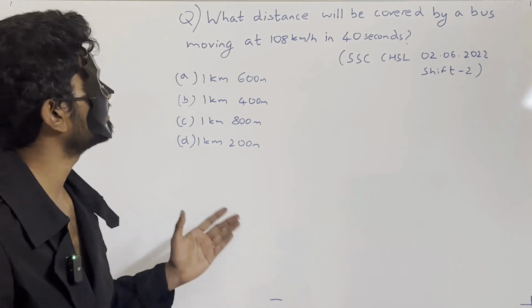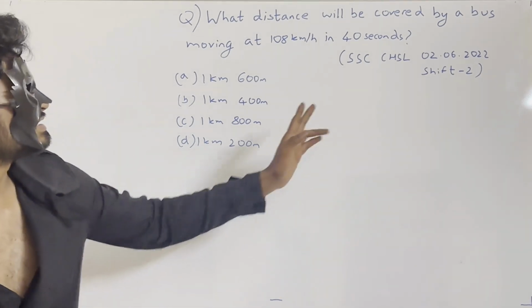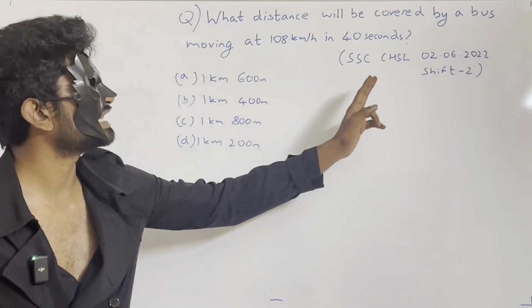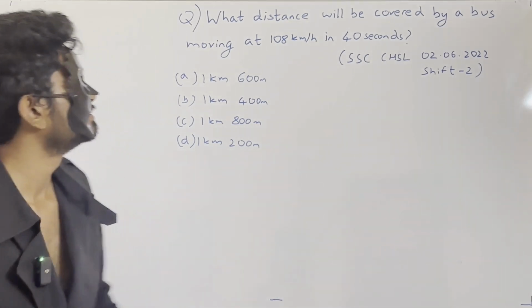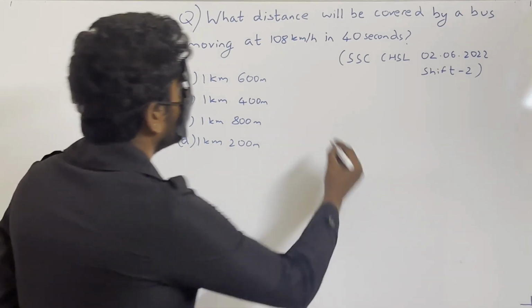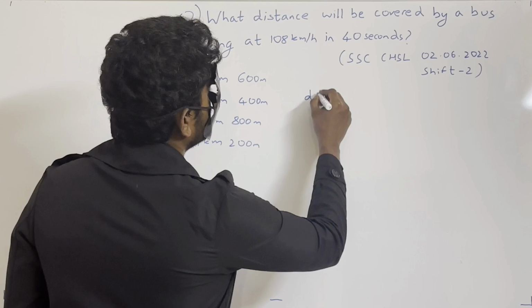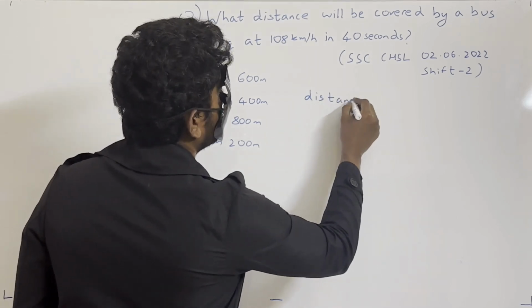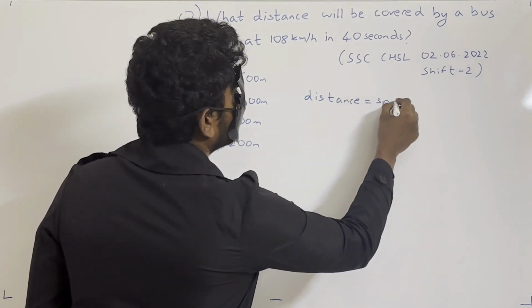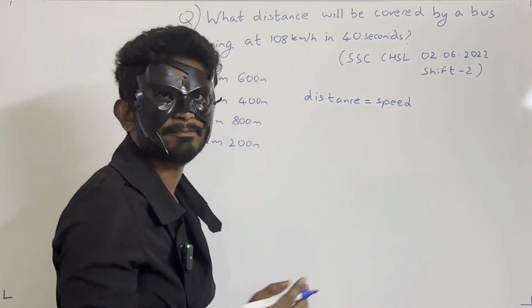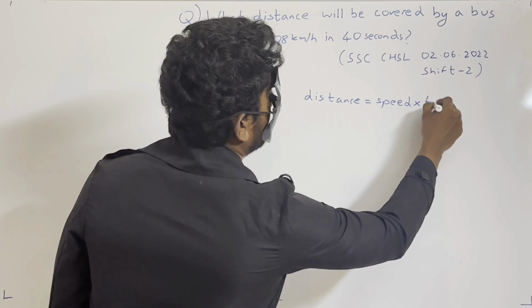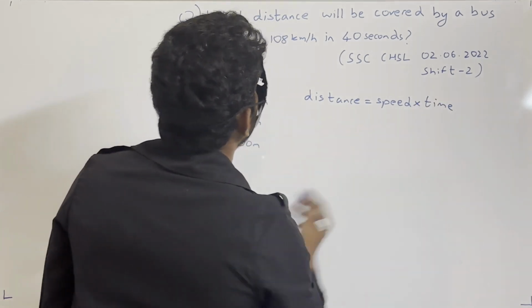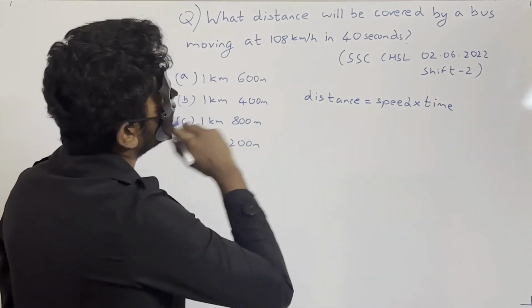So superhumans, next question is, what distance will be covered by a bus moving at 108 kilometers per hour in 40 seconds? It was asked in SSC CGL on 2nd June 2022, shift 2. You already know the formula. It is asking the distance, right? Distance is equal to speed into time. Speed is given as 108 kilometers per hour and time is given in seconds.